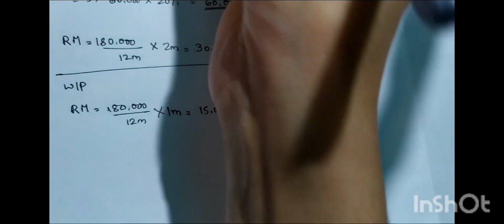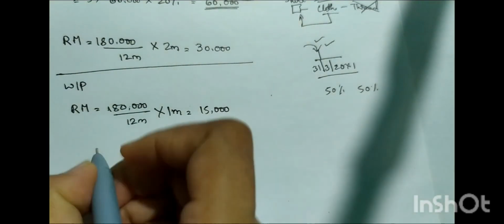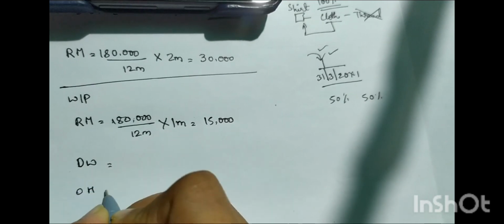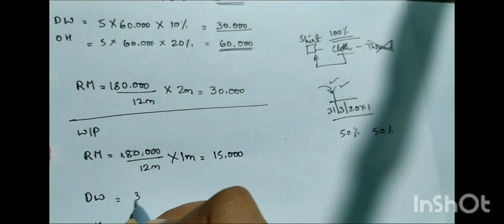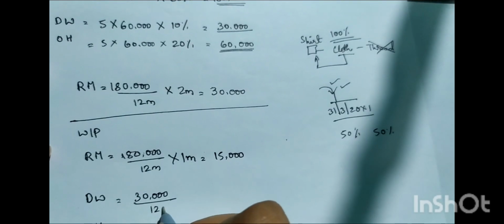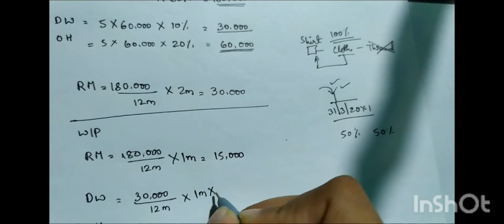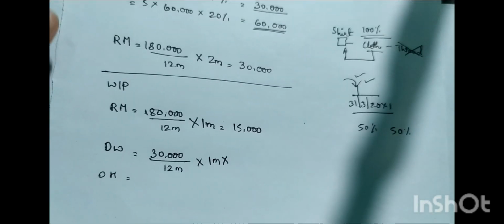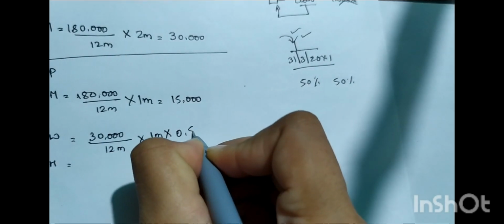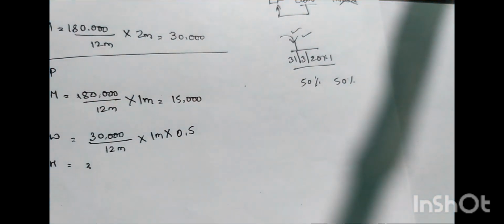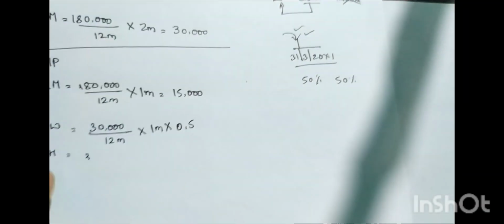So here, direct wages and overhead. They have given direct wages of 30,000 upon 12 months into 1 month, but only for work in progress they have given labor and overhead, so 0.5, that is 1 by 2, which is also the same.